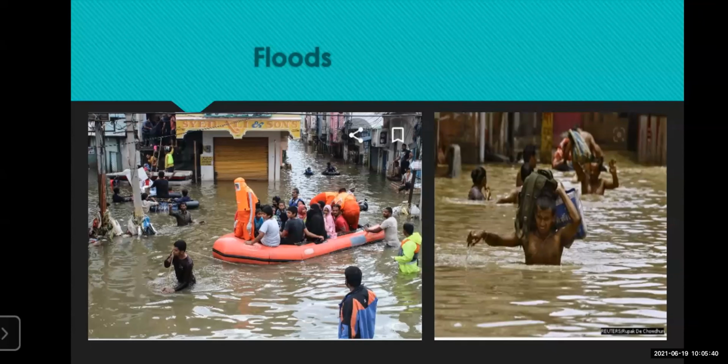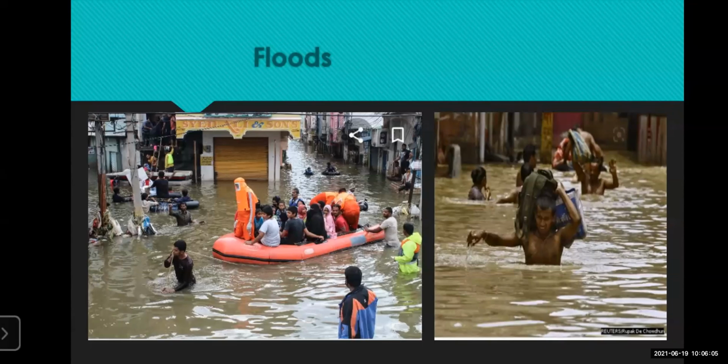Floods can be very serious, because they can cause loss and damage for the people. People can be drowned in the flood water, and may face different problems, such as power failure.